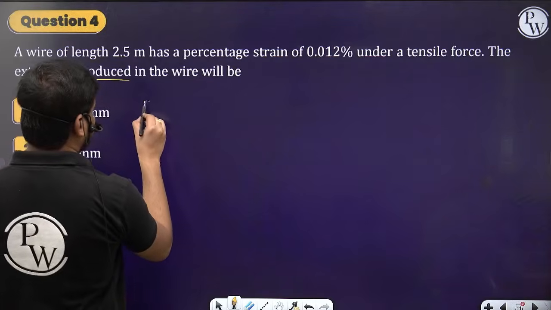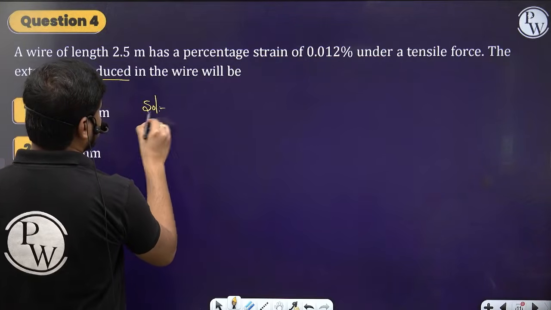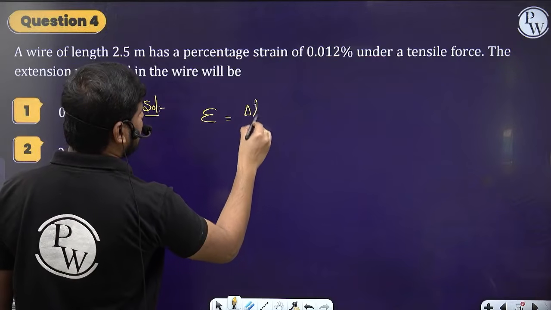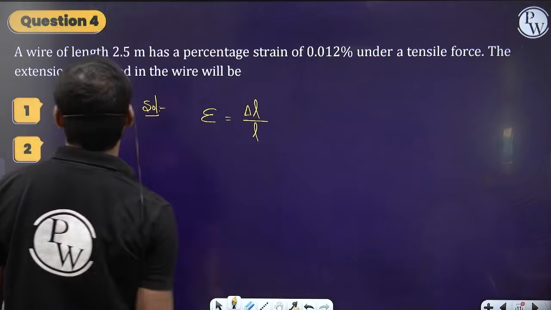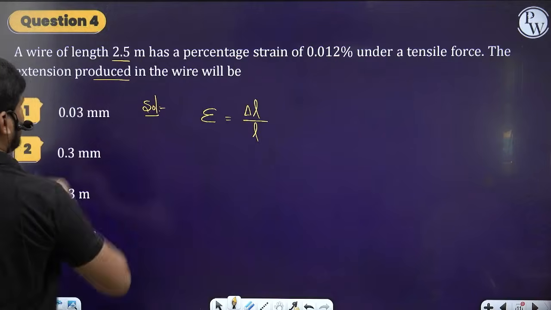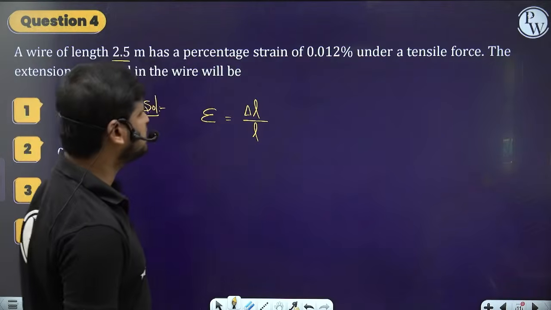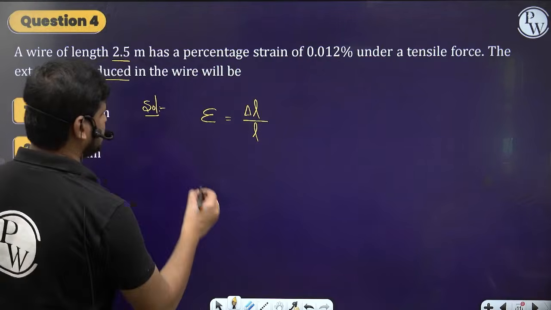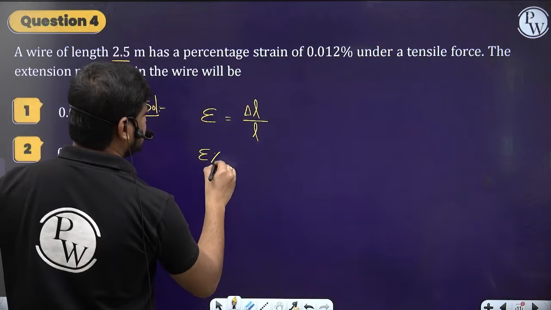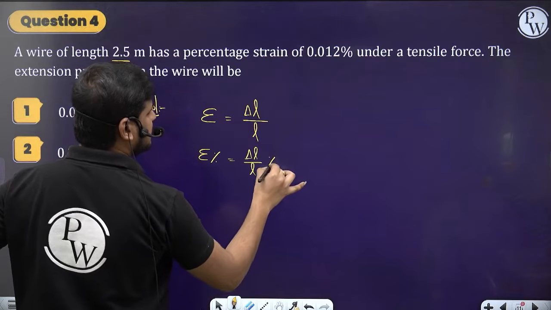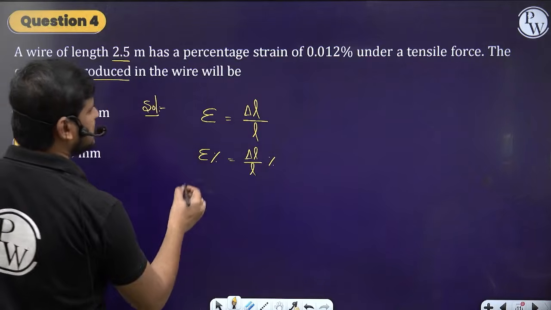So we have got the solution, let's see. The strain is equal to delta L by L. We know this formula. Its original length is 2.5 meters. So what is the percentage strain? 0.01 percentage. So I can write here, this percentage is equal to delta L by L percentage. Now simply substitute the values.